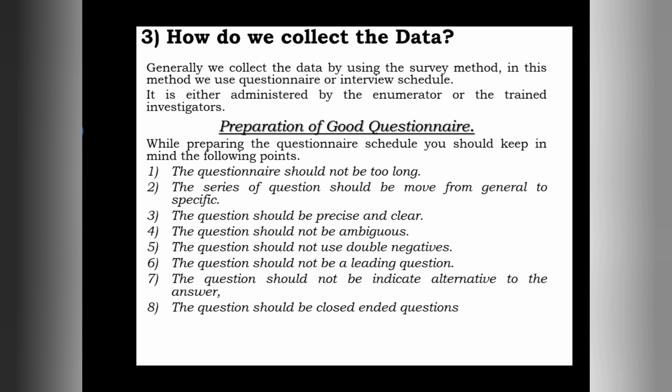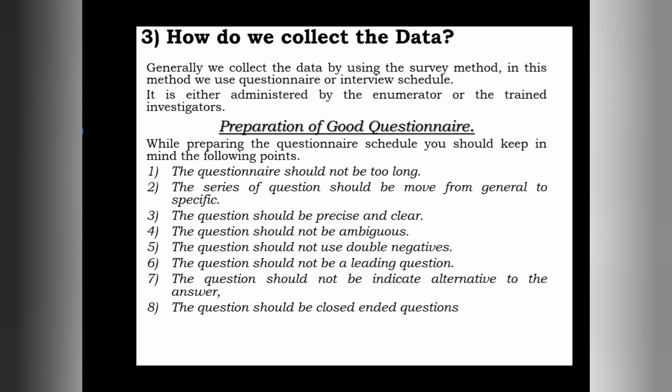The same question can be asked in a clear and precise manner: what percentage of your income do you spend on clothing? See how precise and clear it is. If we frame it like this, we can get an answer from the respondent. That's why, when preparing the questionnaire, the questions should be precise and clear.